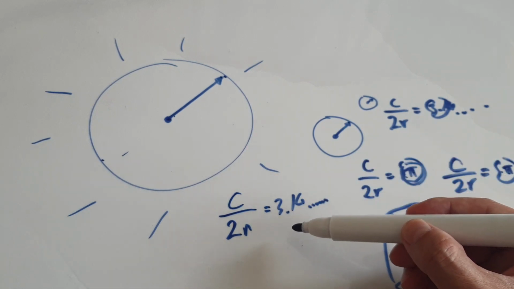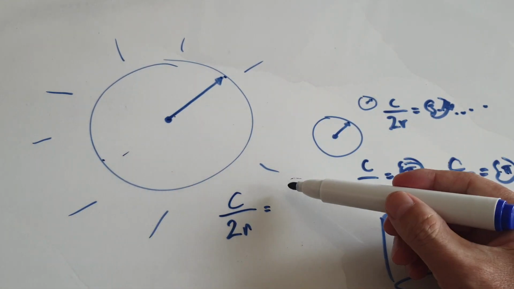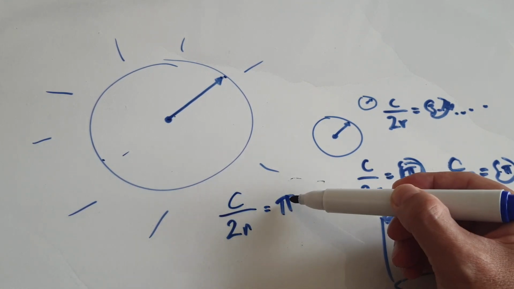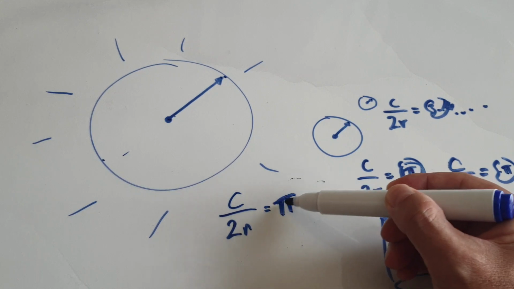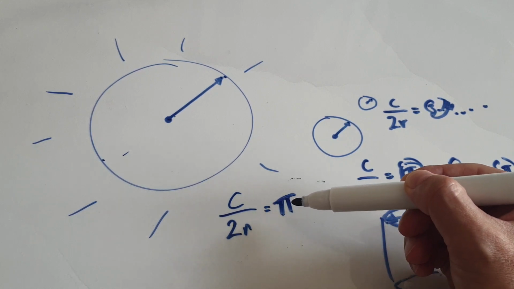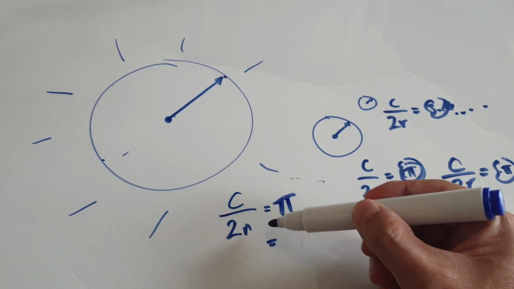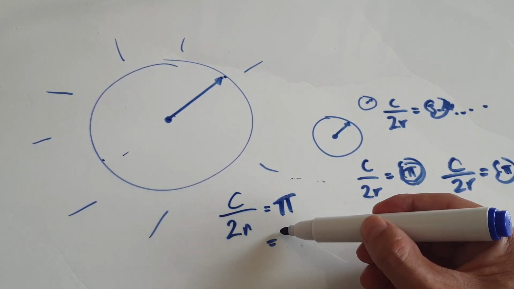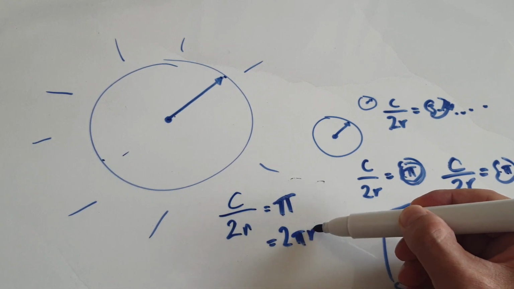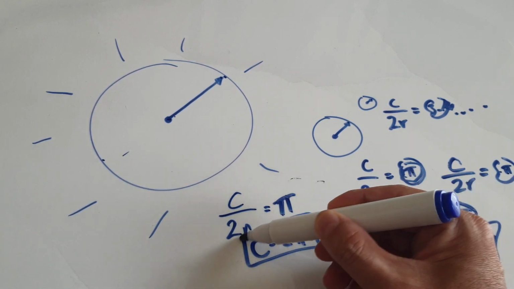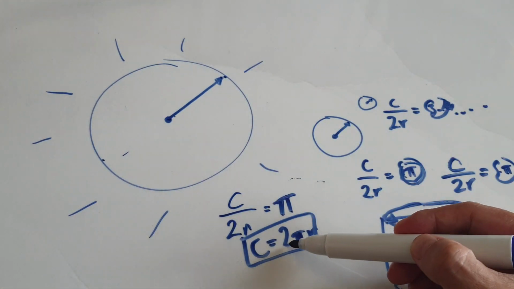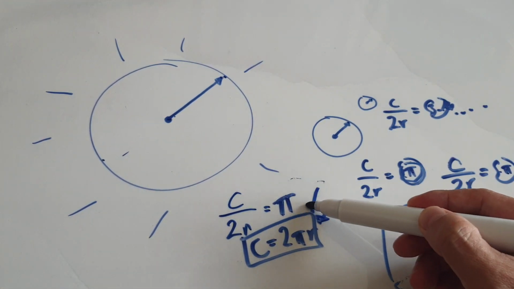So knowing that if you get the circumference divided by 2r, it will be this same constant, this same number. This number doesn't change. It's just a number. If you times both sides by 2r, it will give you 2 pi r. So this is a famous formula which you will meet in maths. The circumference is given by 2 pi r. You're going to meet this in the future, okay?